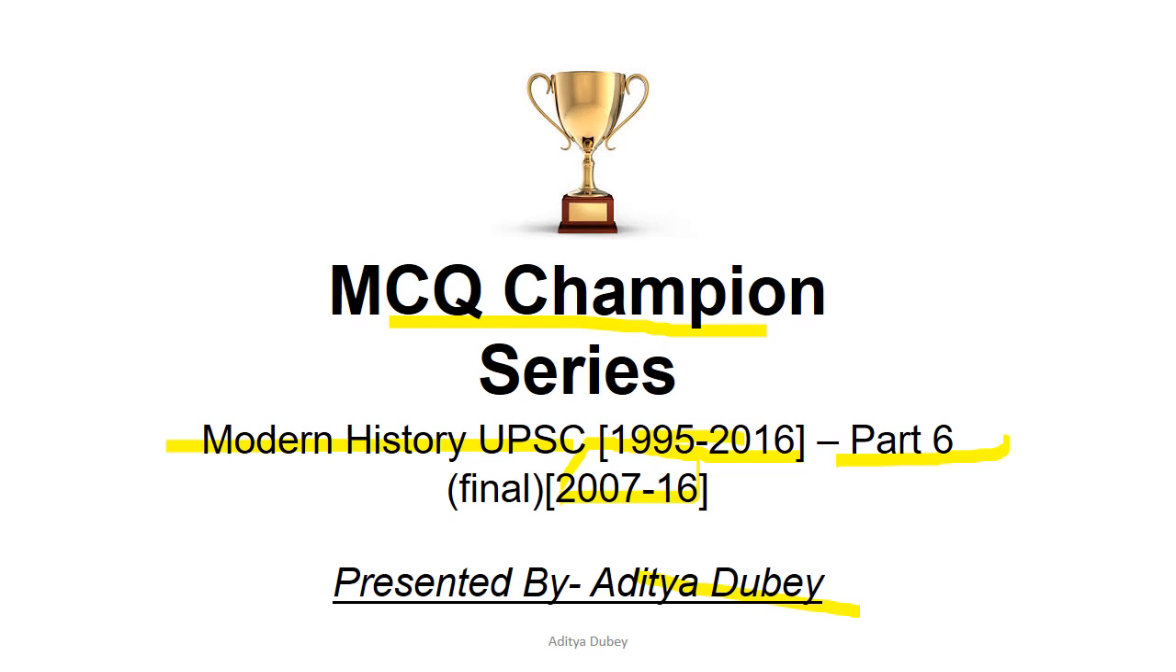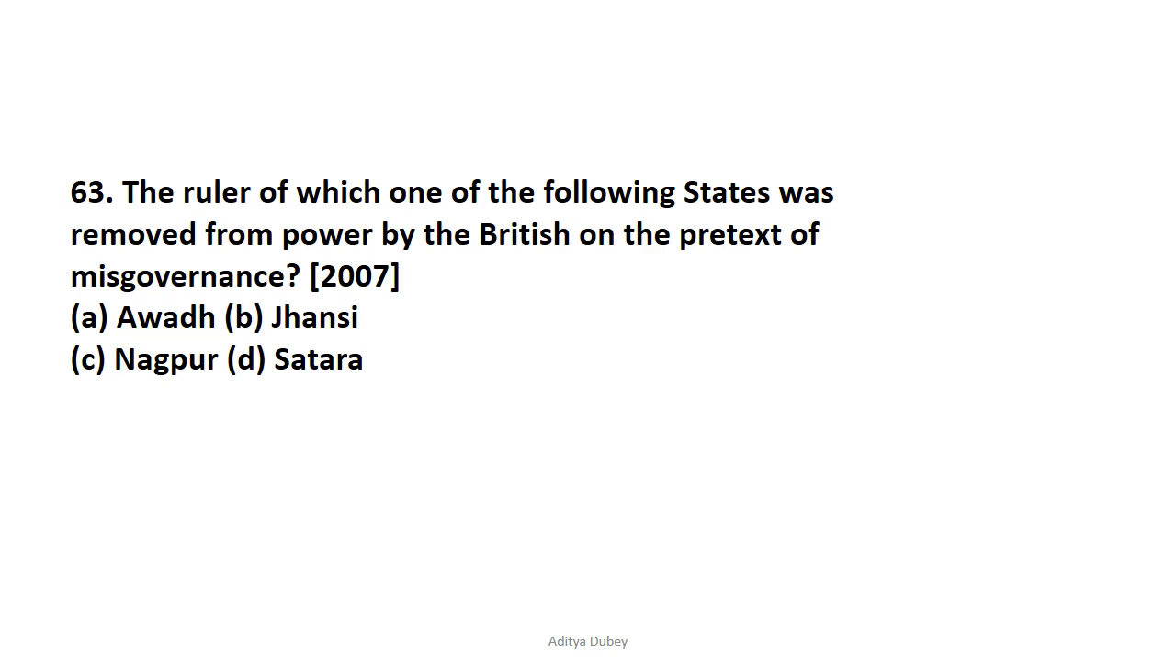So let's start. Question number 63 is, the ruler of which of the following states were removed from power by the British on the pretext of misgovernance? This question had been asked in the year 2007 of the UPSC Prelims, although it had been asked in various state PCS exams as well. You might have already guessed that the correct answer is Awadh. Apart from Awadh, the three other states, that are Jhansi, Nagpur and Satara, were annexed on the basis of the doctrine of lapse by Lord Dalhousie, that you already know.